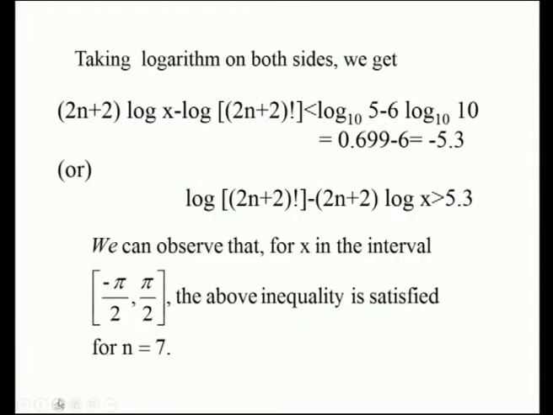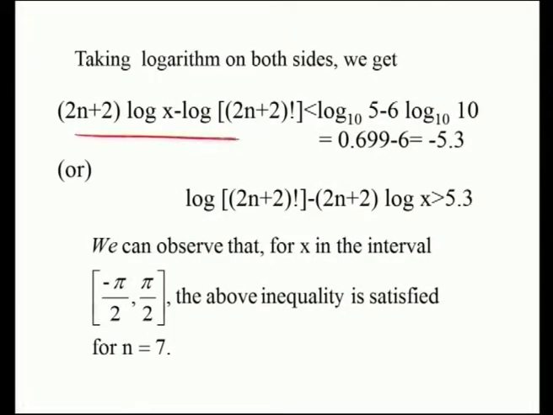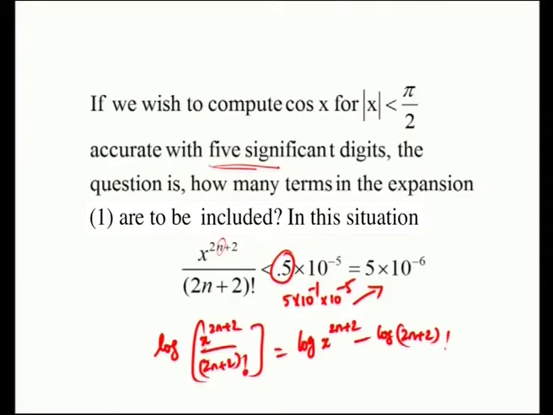So, taking logarithm on both sides, using all the log formulas, we get log of x^(2n+2)/(2n+2)!. We use log(m/n) is log m minus log n, and log of a^x goes like that. We obtain (2n+2) log x minus log of (2n+2)!.